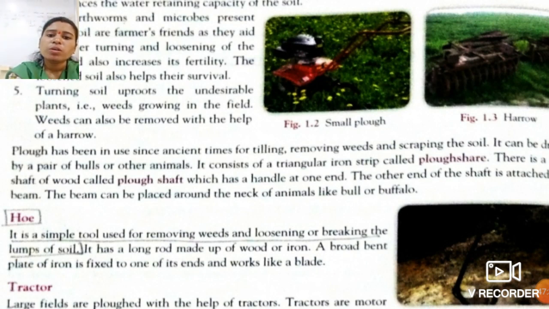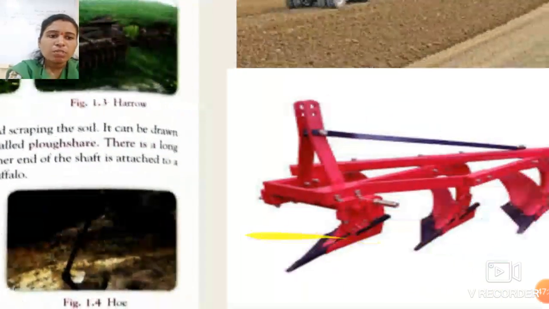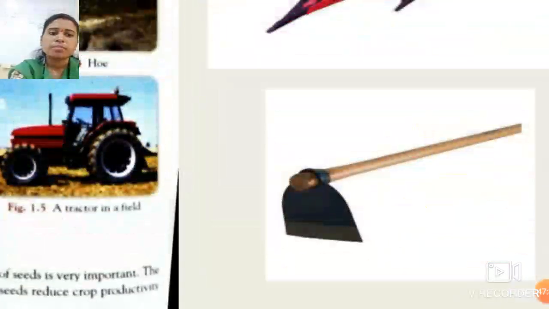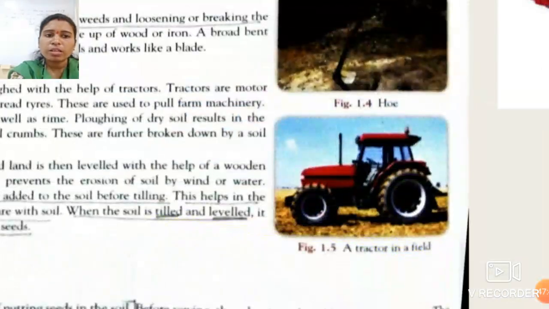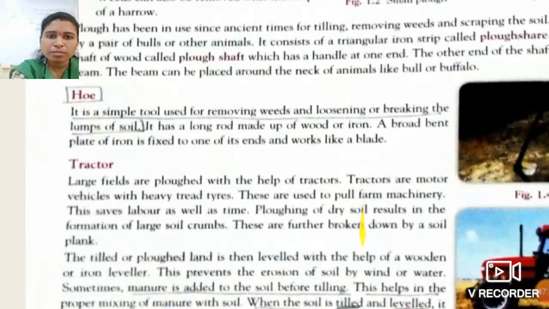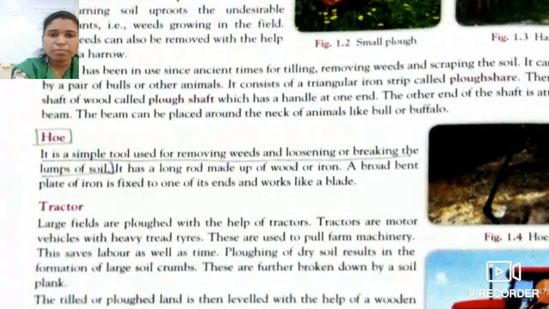What is a hoe? See, student, this is the figure of a hoe. You have already seen that in various construction fields. So what is a hoe? It is a simple tool. What is the function of a hoe? It is used for removing weeds and loosening or breaking the lumps of the soil.